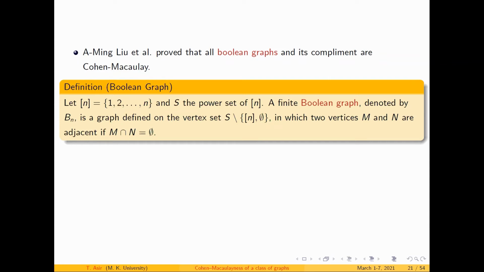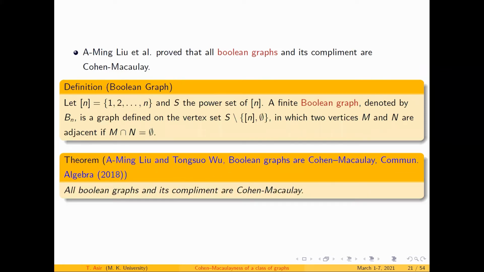You take the set 1 to n, and S is its power set. A finite Boolean graph denoted by B of n is a graph defined with the vertex set of all the subsets of this set except the full set and the empty set, in which two vertices m and n are adjacent if m intersection n is empty.